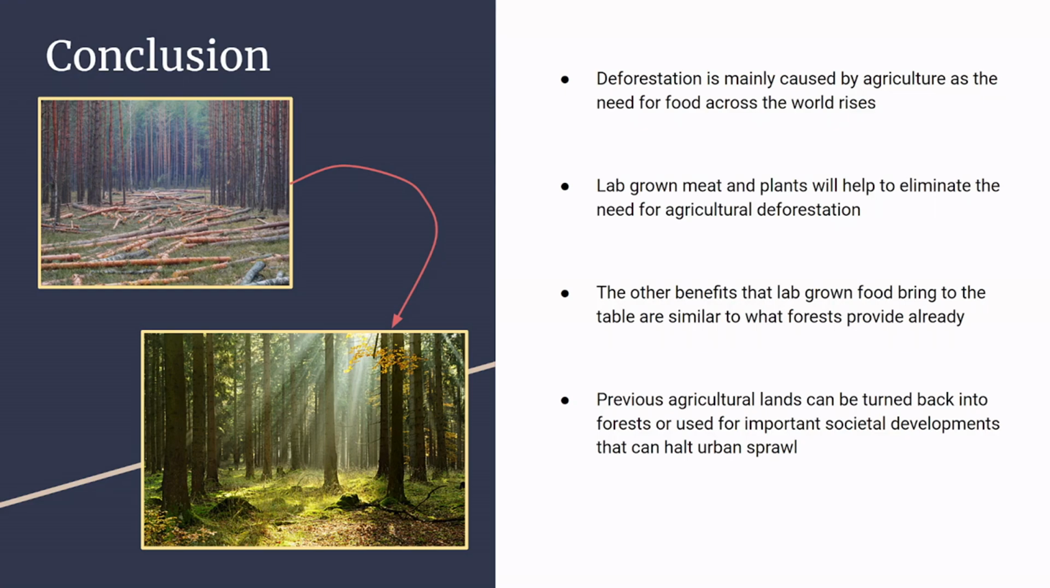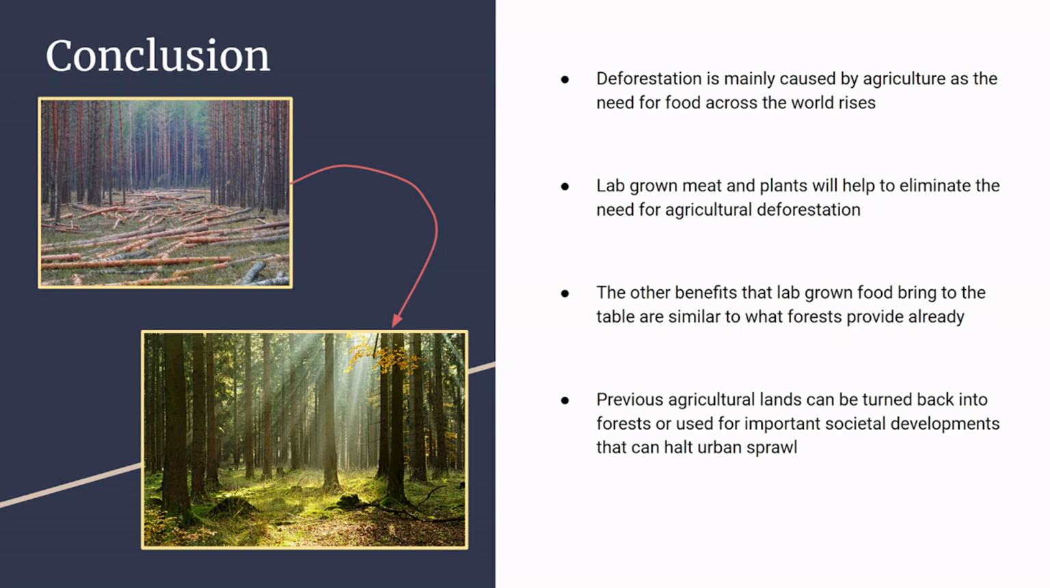Conclusion. Deforestation is mainly caused by agriculture, including livestock and crops, as the need for food globally increases. Lab-grown meat and plants will help to eliminate the need for agricultural deforestation by reducing the amount of land required, rendering the previous fields unnecessary. This will allow the forests to reclaim land and stabilize whole ecosystems and habitats as a result. The other benefits that lab-grown food bring to the table are similar to what forests provide already, which is a huge development in the fight against the human increased rate of climate change.